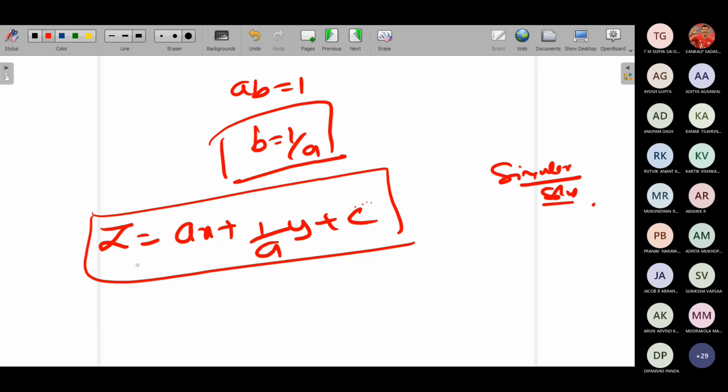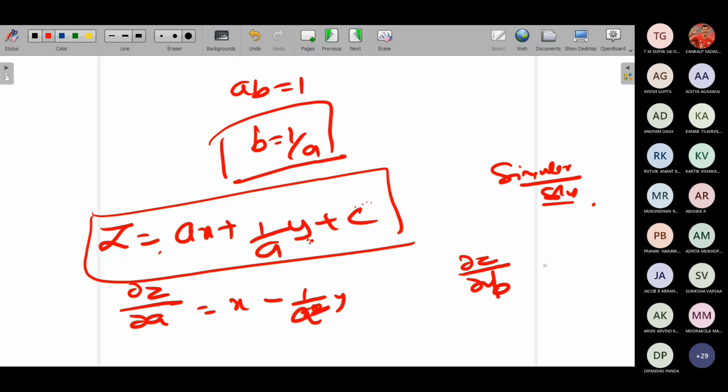What should I do? I should differentiate this complete solution with respect to a. So what will be dou z by dou a? x minus 1 by a square into y. Now find dou z by dou c. Sorry, here not b, it is c, because here the arbitrary constants are a and c. So find out dou z by dou c. It will be 1.